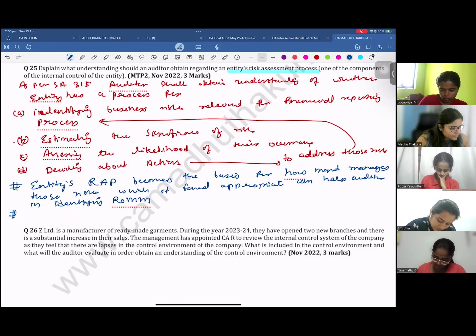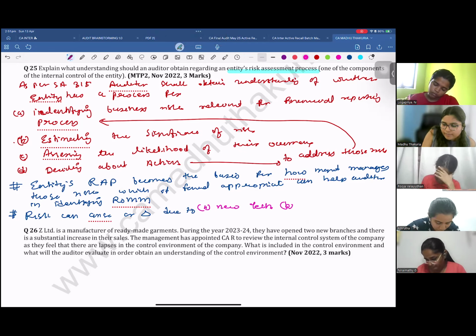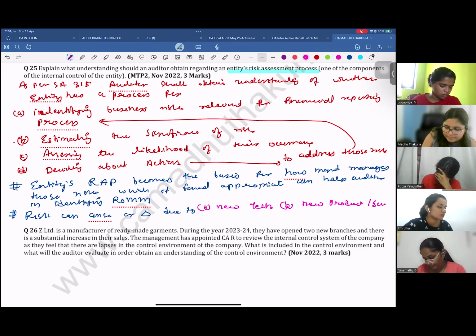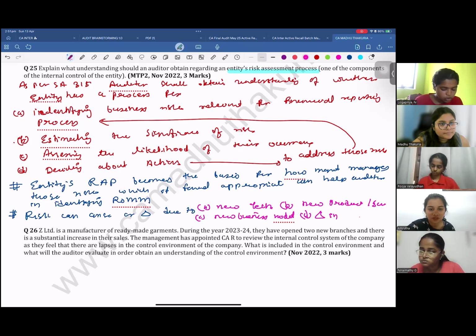Yes. Risk can arise or change due to new technology, new product or service, new business model. What is the last one? Changes in operating environment. Changes in operating environment.